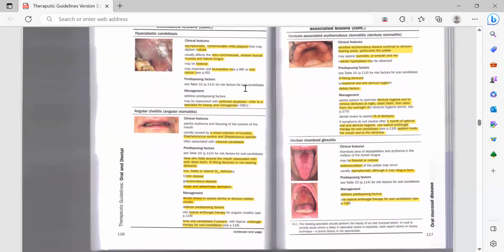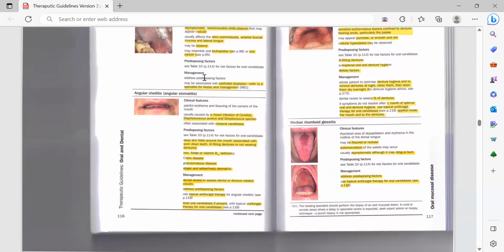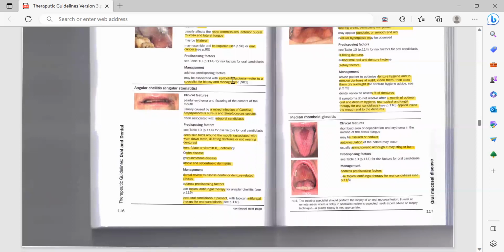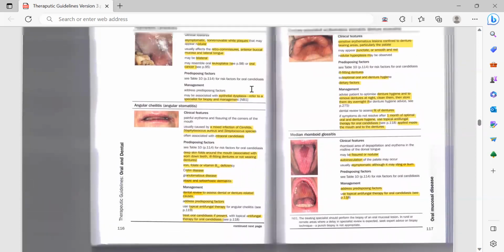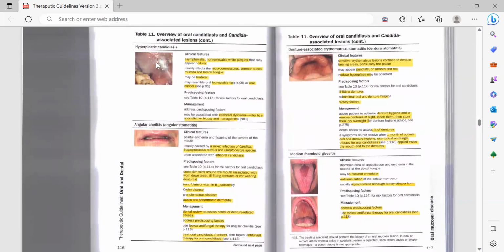Predisposing factors would be the same risk factors. Management would address the factors, and it may be associated with epithelial dysplasia. So, for this type of hyperplastic candidiasis, you need to refer to a specialist to do the biopsy and for the management.